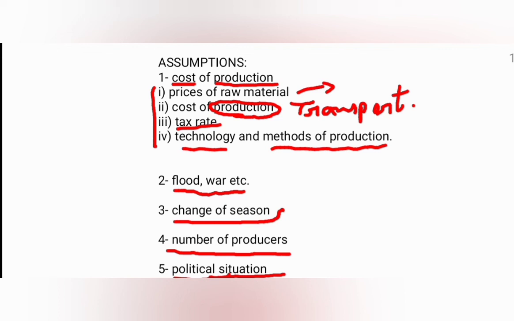Whenever there is unrest in the country due to political reasons, market access will be a problematic situation. Problematic market access will definitely be hard. So, in this situation, the supplier will not be able to supply more quantity in the market even at high prices.